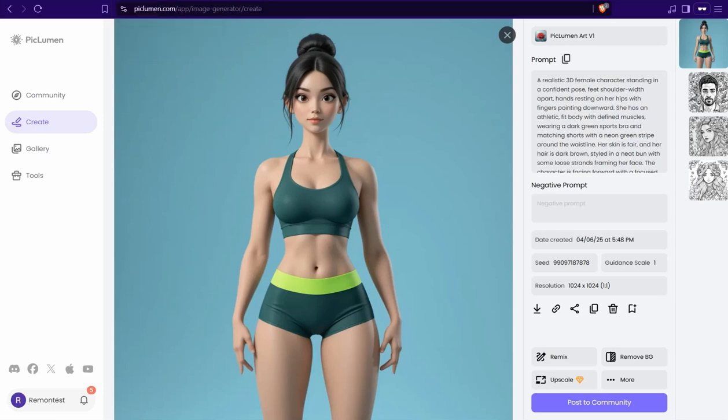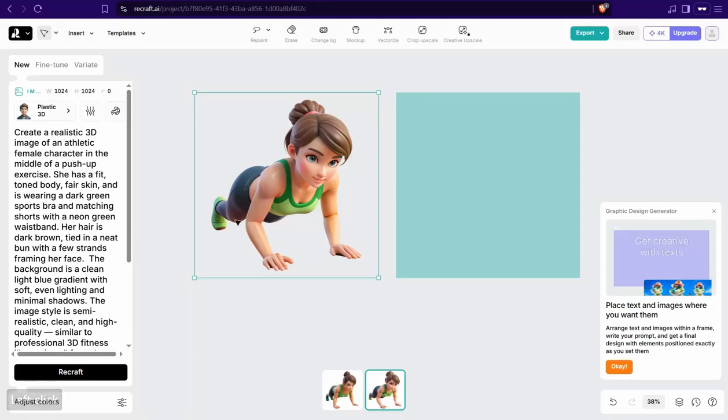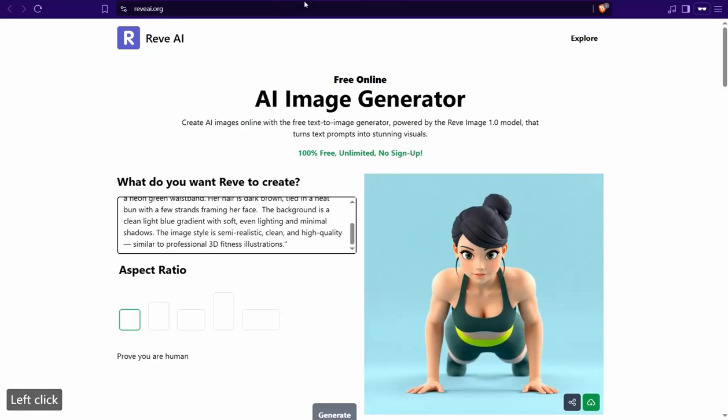Like this one, for example, in Recraft.ai, this amazing model doing push-ups and so on, as you see. Or here in Rev, this push-up as well. So make sure you get this prompt from ChatGPT so the model does this exact workout.